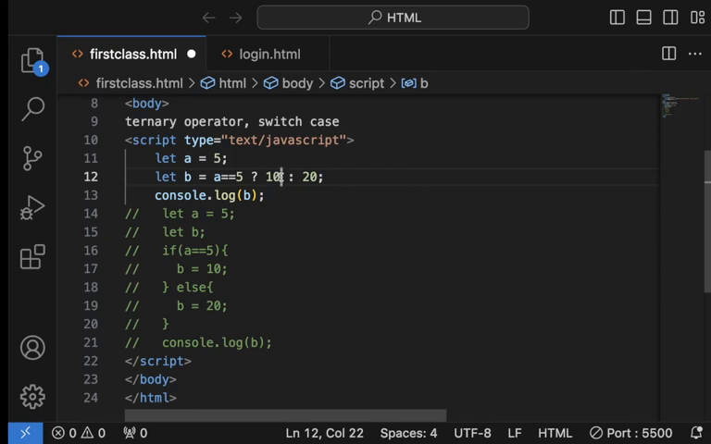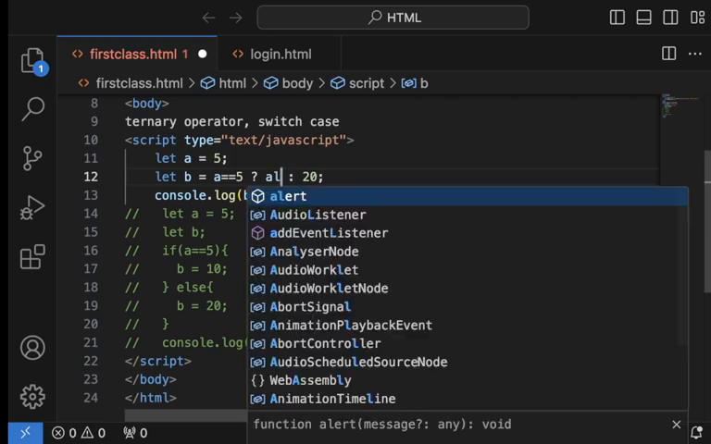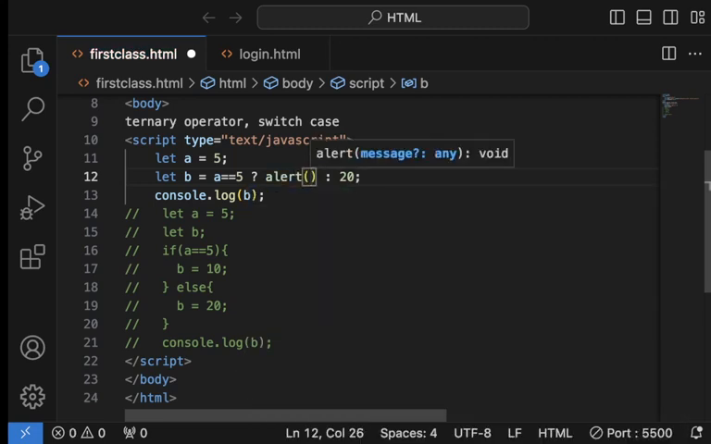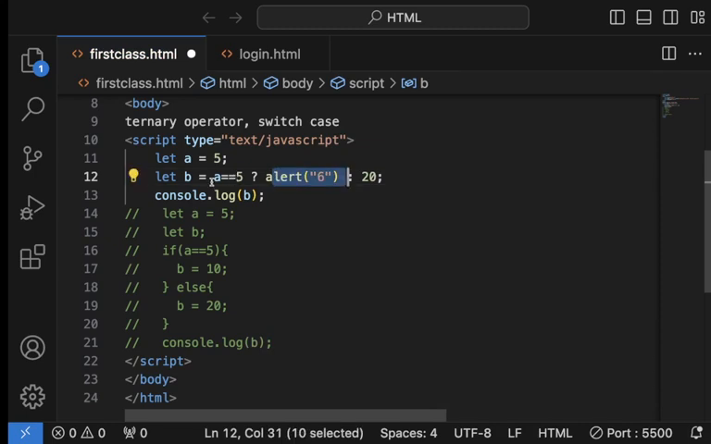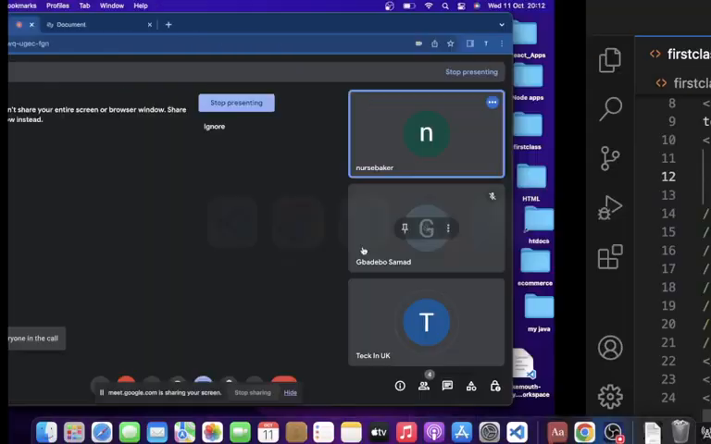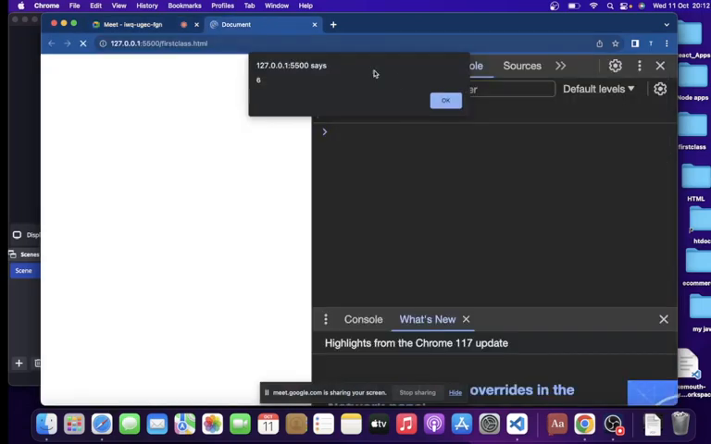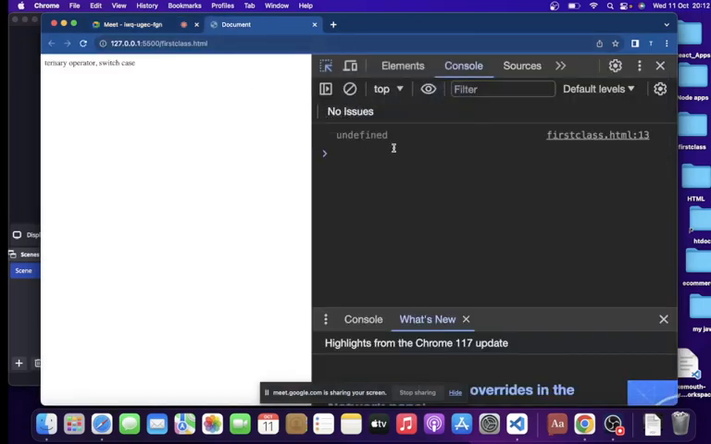Ternary operator is just for simple expressions. Of course, you can still do some other things, but then it will make it rough. I can say alert 6. It will alert 6 if this condition is true. And the value of b will now be undefined. You see, it's alert 6. The value of b is undefined.